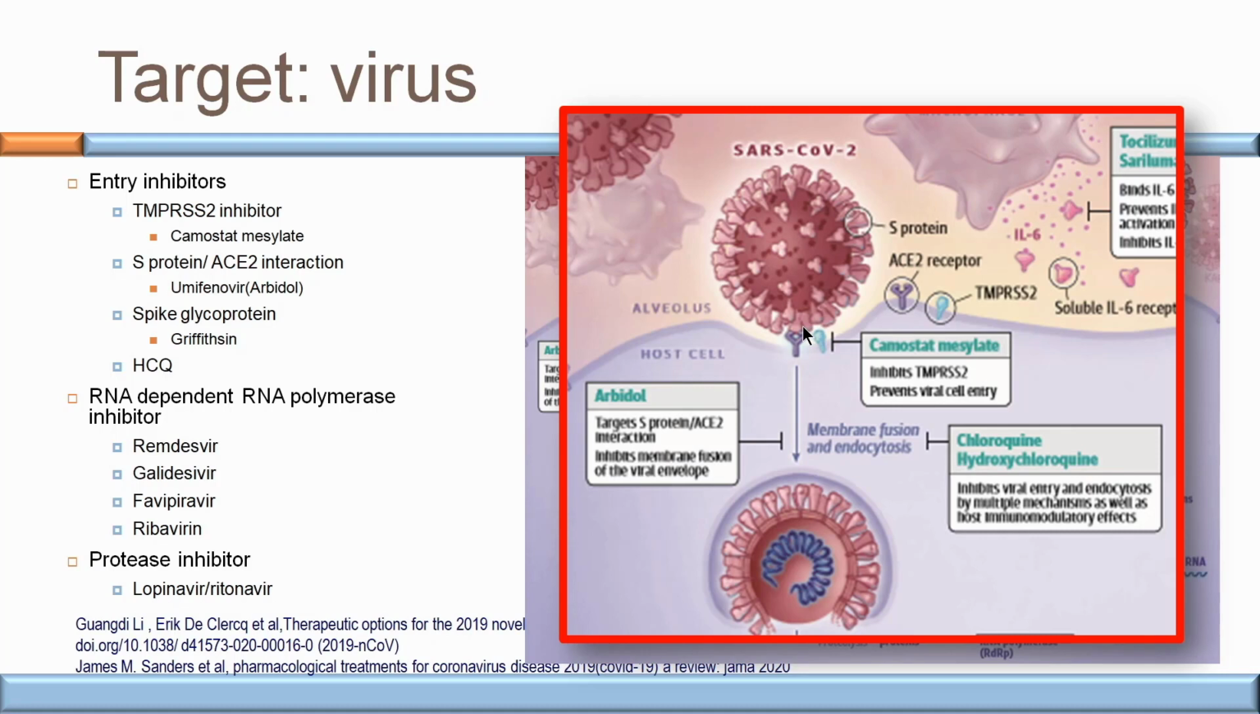The entry inhibitors which are being studied are the S protein inhibitor griffithsin, the TMPRSS2 inhibitor camostat mesylate, agents targeting the interaction between S protein and ACE2 receptor called umifenovir, and membrane fusion and endocytosis inhibitors chloroquine and hydroxychloroquine.